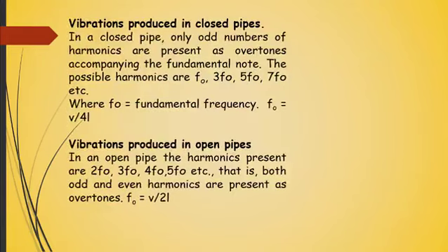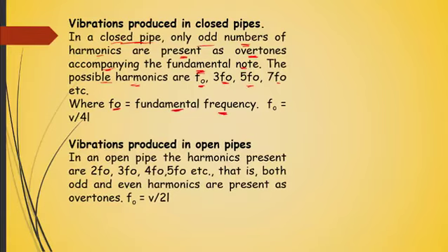Now let's talk about vibrations in a closed pipe. In a closed pipe, only odd numbers of harmonics are present as overtones accompanying the fundamental note. The possible harmonics are f0, 3f0, 5f0, 7f0, where this f0 is called the fundamental frequency.